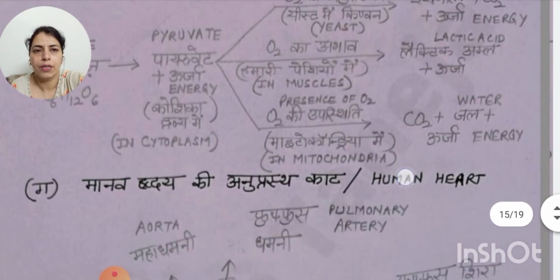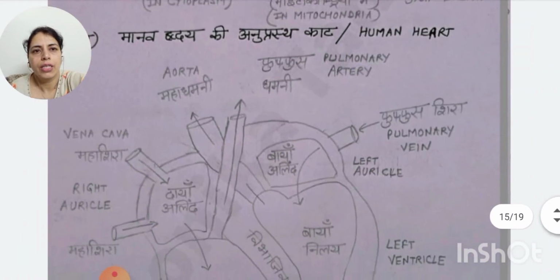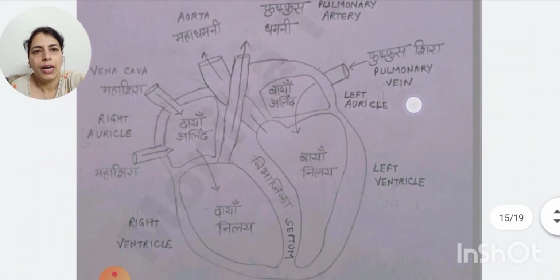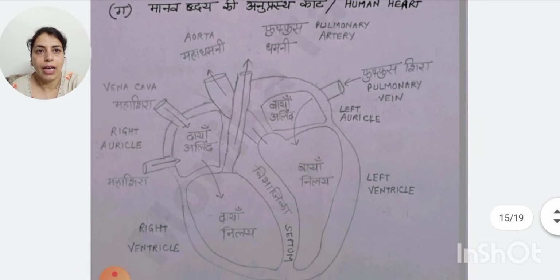We already discussed this in short questions. Next is the human heart. So here you can see that there are right and left parts of the heart. I have drawn this diagram in as simple a way as I could.